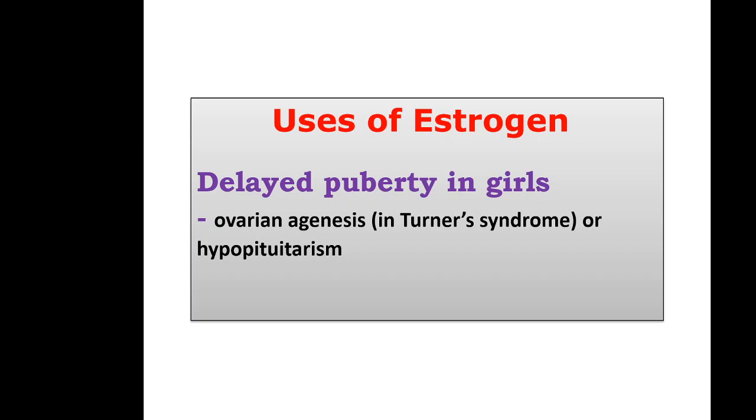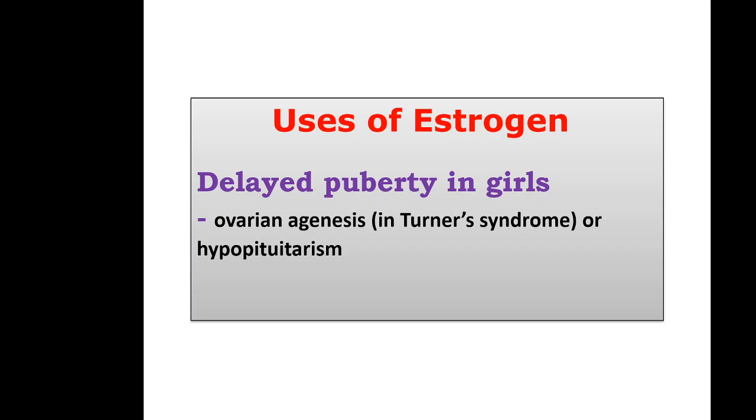If the pituitary is not working sufficiently, it will not produce FSH and LH, and there will be inhibited production of estrogen and progesterone in the ovaries. So in ovarian agenesis like Turner syndrome or hypopituitarism, we have to give estrogen from outside to treat delayed puberty.